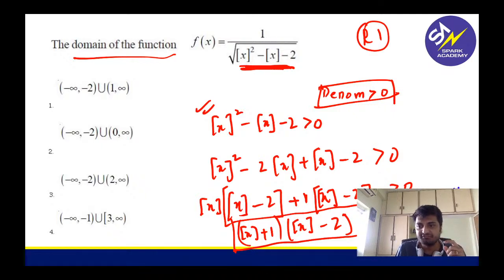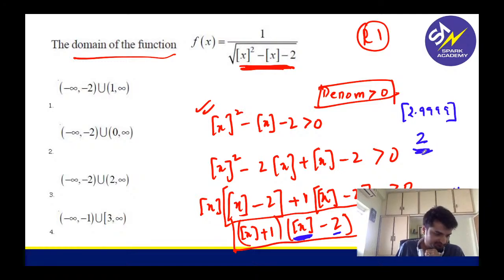For this question, actually verifying options is easy, right? Why? Because here, this is step x, minus 2. This should be greater than 0 overall, right? Now look at this. What is step of 2.99999? That is still 2, right? It's the basic property of step function.